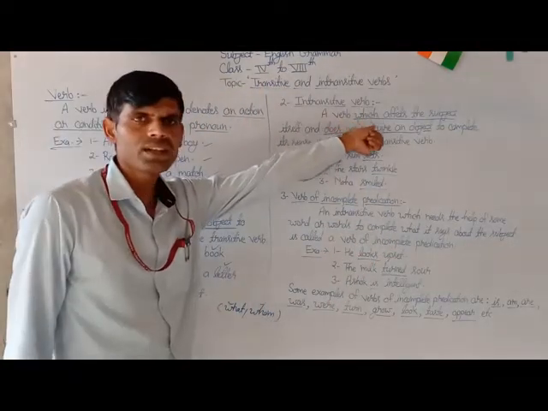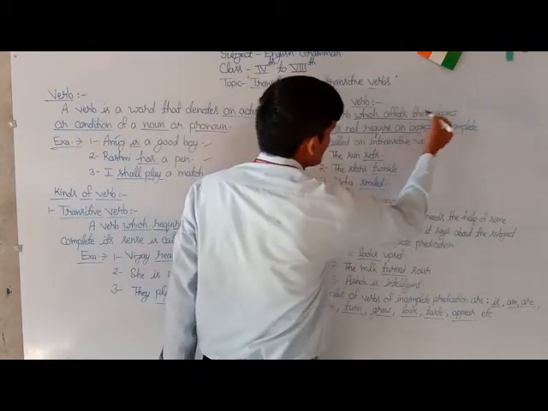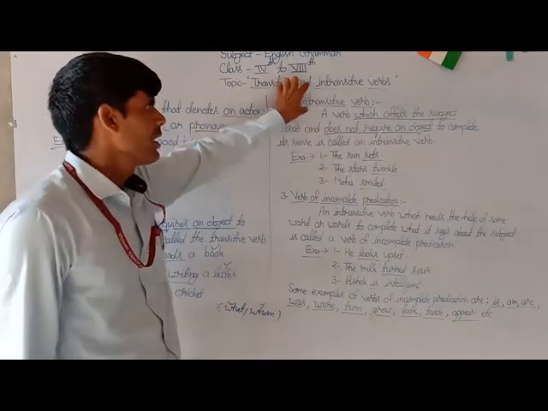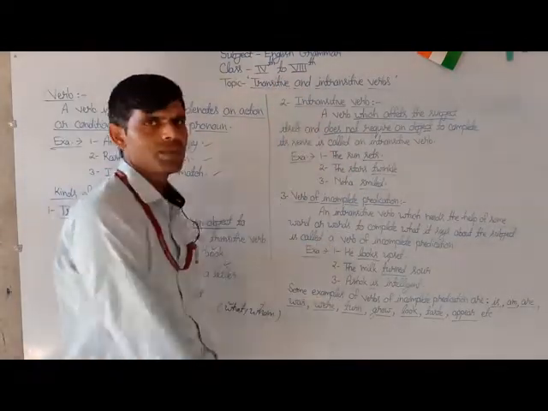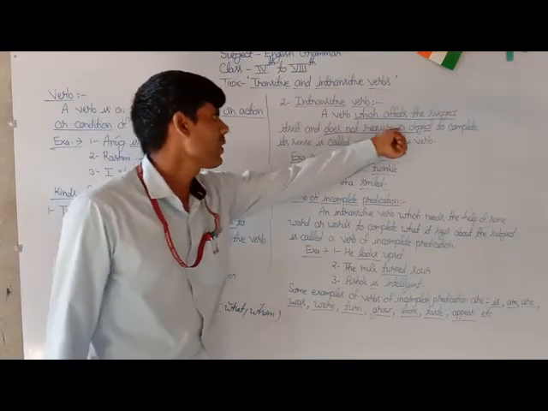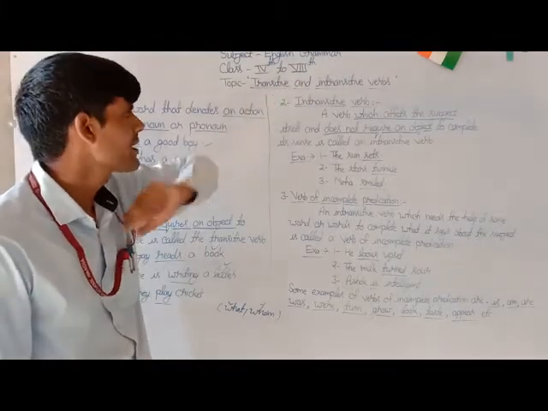You have to consider the underlying words, students, which affects the subject itself. An intransitive verb always affects the subject of the sentence and does not require an object to complete its sense. This is called the intransitive verb.